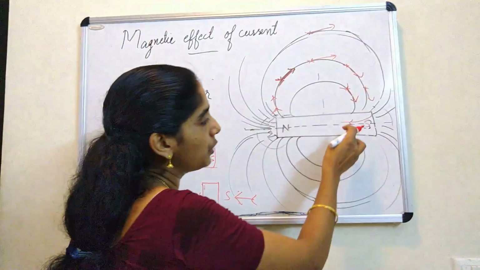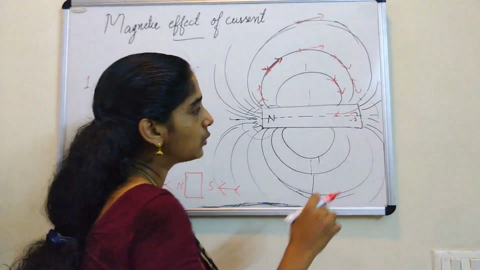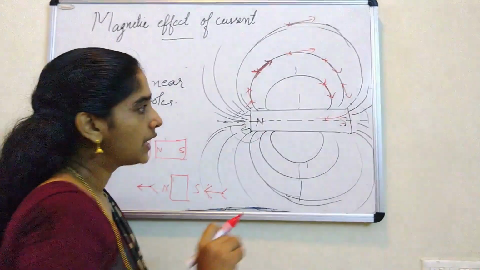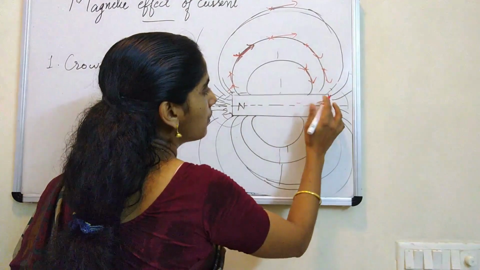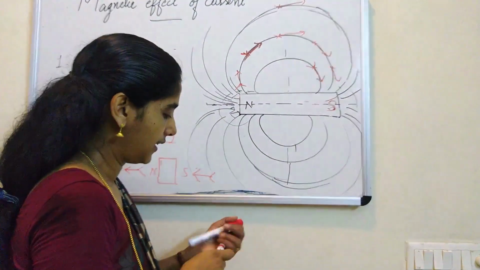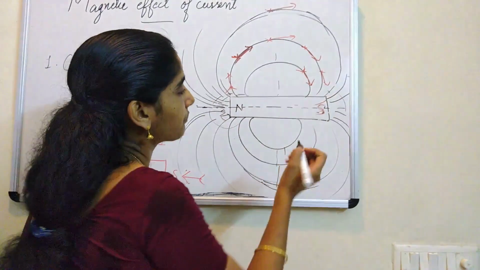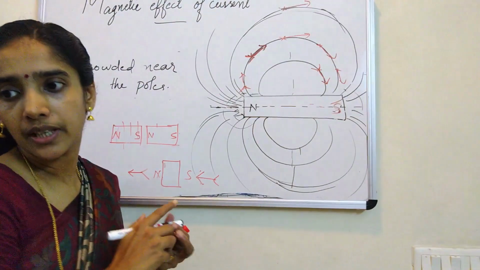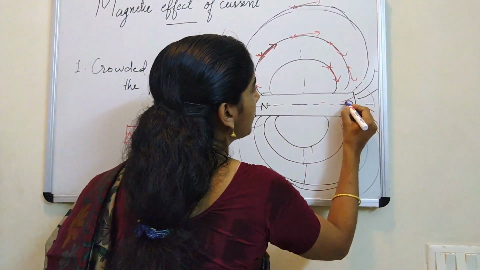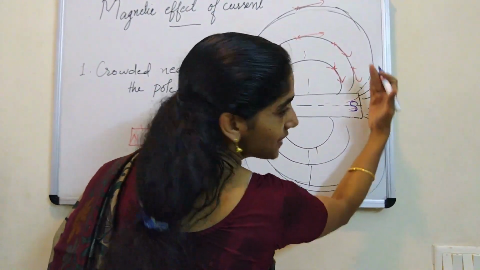That means when you do the activity, you can keep the compass just above the bar magnet and you can see it. If you keep the compass needle just above, you will see that if this is the south pole, let me change the pen. It's not that dark. So let me take this blue one. Yes, look, this is the south pole, right? But this south is from this end.